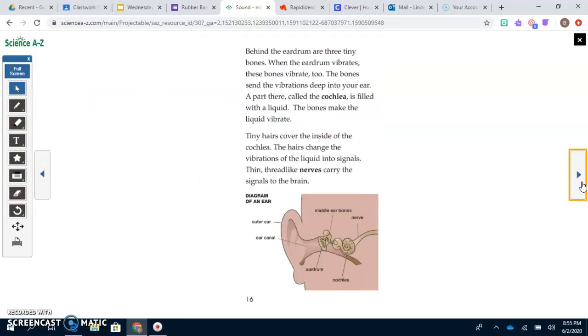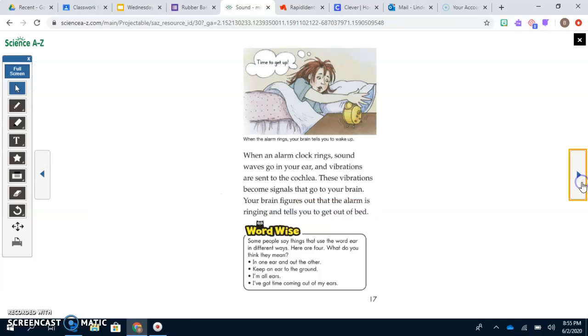Behind the eardrum are 3 tiny bones. When the eardrum vibrates, these bones vibrate too. The bones send the vibrations deep into the ear. A part there, called the cochlea, is filled with a liquid. The bones make the liquid vibrate. Tiny hairs cover the inside of the cochlea. The hairs change the vibrations of the liquid into signals. Thin, thread-like nerves carry the signals to the brain.